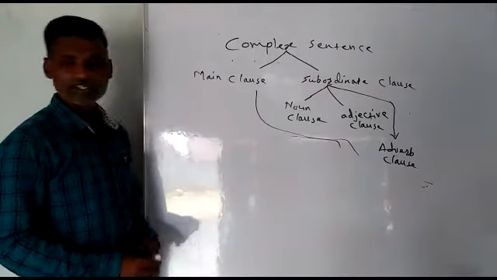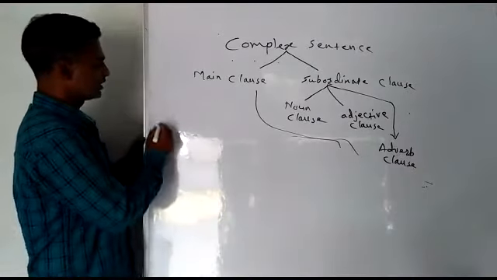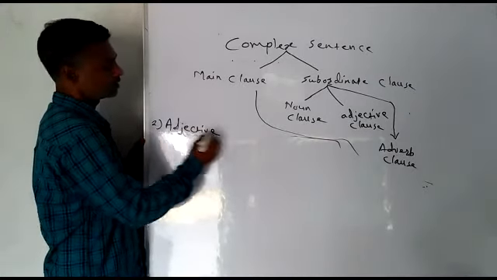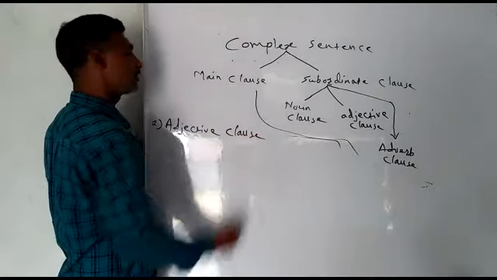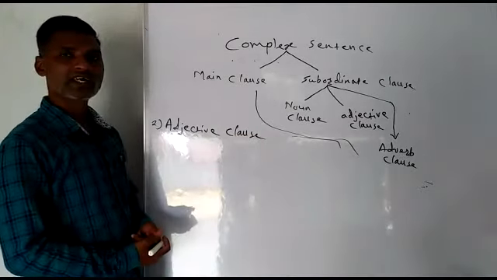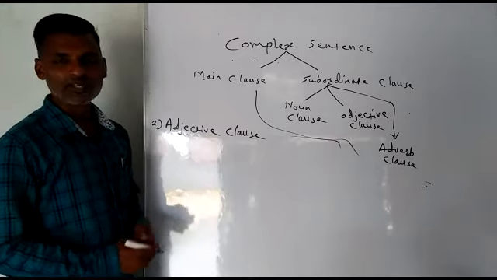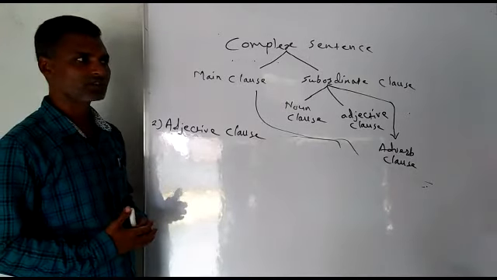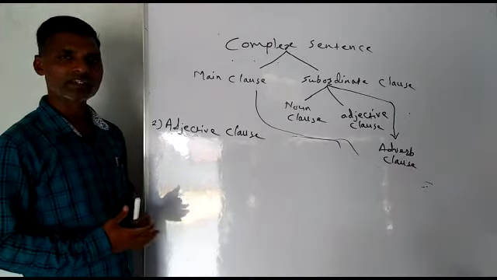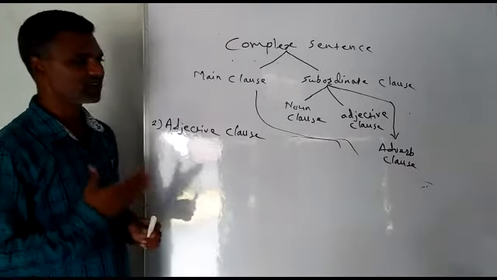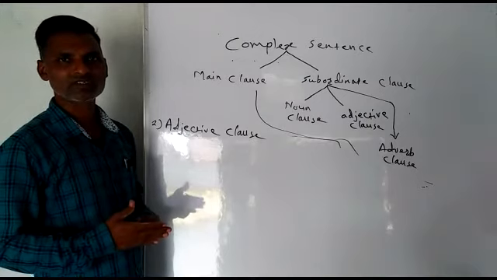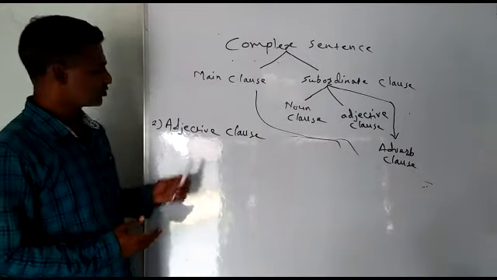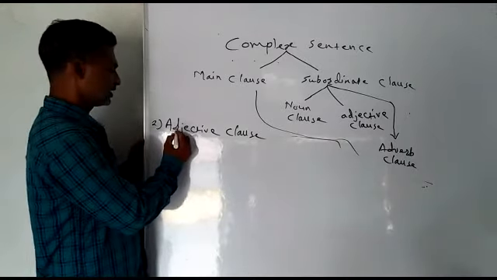Now students, let us see what is number two, that is adjective clause. Adjective clause works as an adjective in a sentence. We know what is adjective. Adjective means a word that tells more information about a noun or pronoun. Remember pronoun. When a word comes to tell some more information, to give more identity of a noun, that is called adjective clause. So let us take one example here.